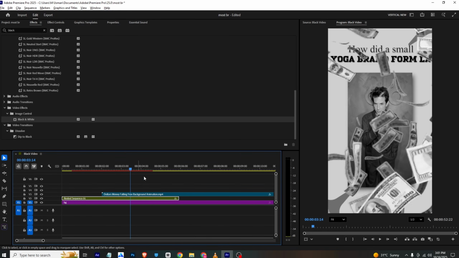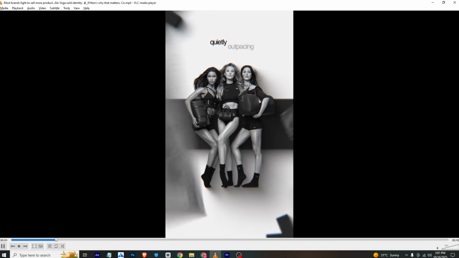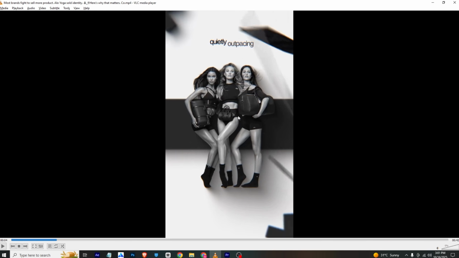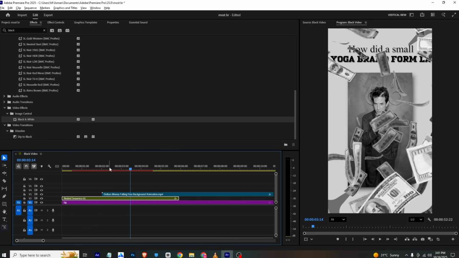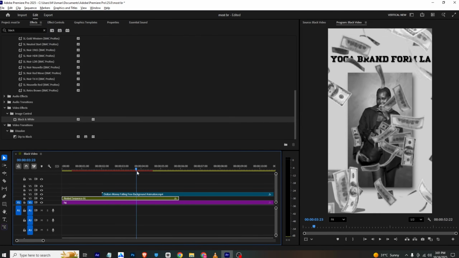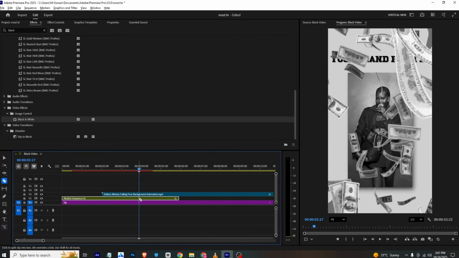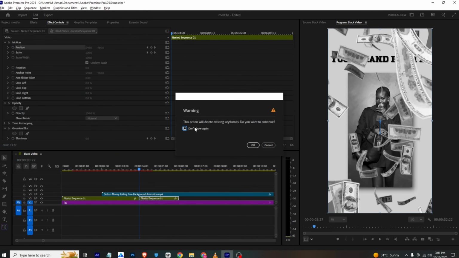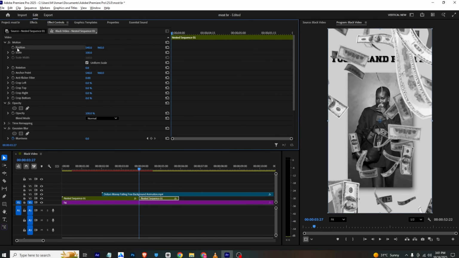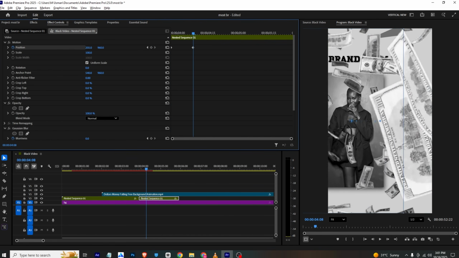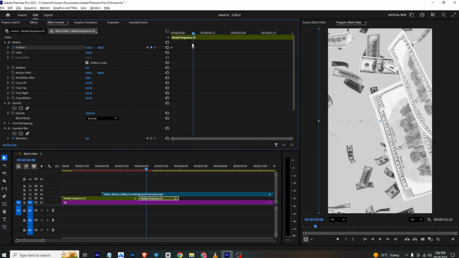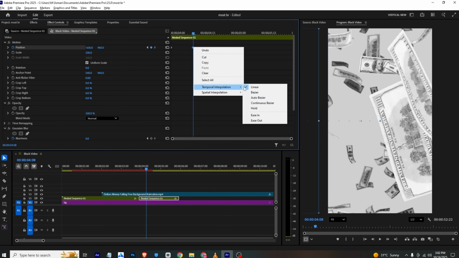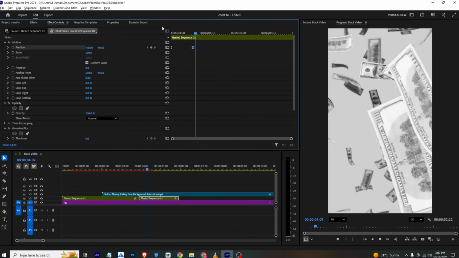If we move forward, we have this animation, so all the things will remain the same, but there will be another frame and the money will keep on flowing, so we don't need to adjust the overlay. It's approximately here, so I will cut the layer here, go to effects control, and delete all the keyframes for now. And now I will add a position keyframe here, then move a few frames and bring this frame out of the screen, and then ease in the whole frame. So it will be like this.